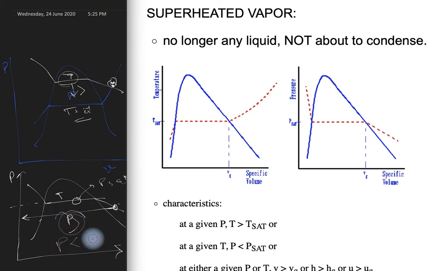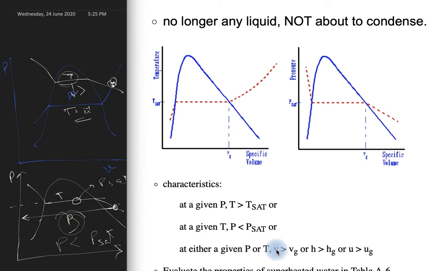So P is less than P sat for a given temperature, and my V is greater than Vg. At this point, V is greater than Vg, H will be greater than Hg, and U will be greater than Ug. And in the TS curve and PV curve, the slope will be different. In the PV curve, the slopes are also different for the saturated liquid curve and the saturated vapor curve, and where these meet is called the critical point.